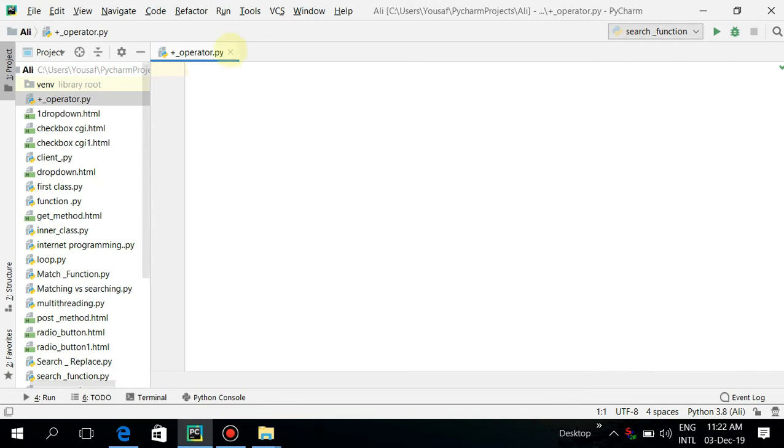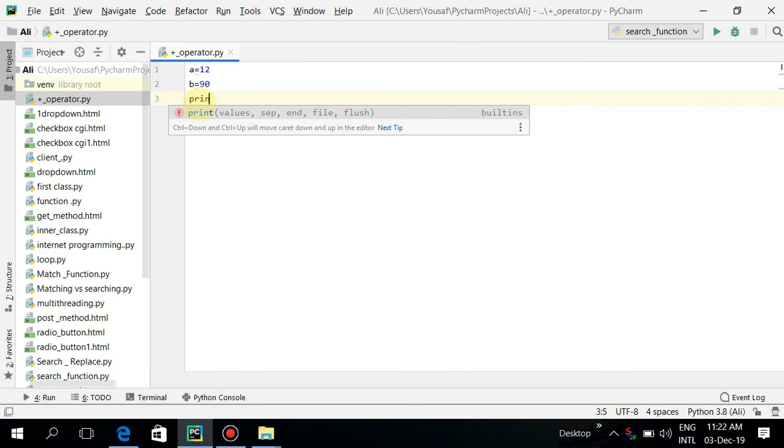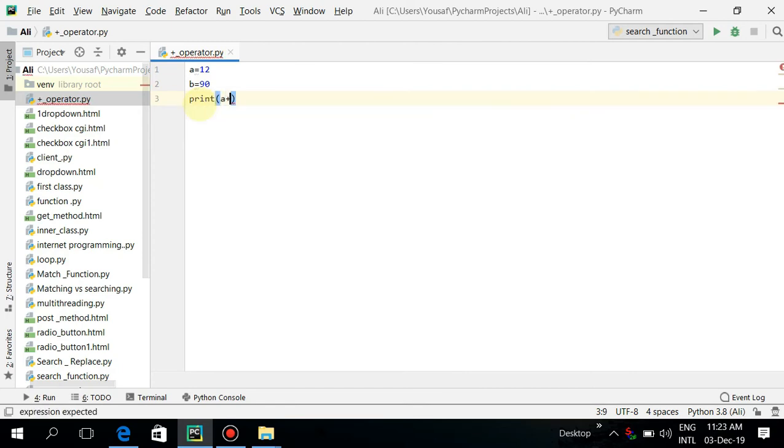The type of polymorphism is the plus operator. As I told you in the last lecture, it is also polymorphic because it is overloaded and does different operations. First we consider numbers and print a plus b.